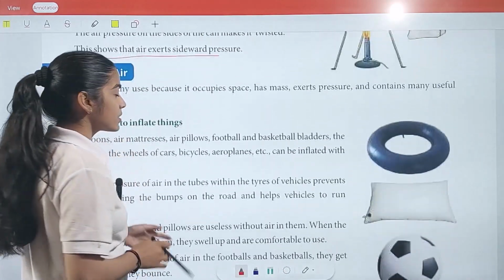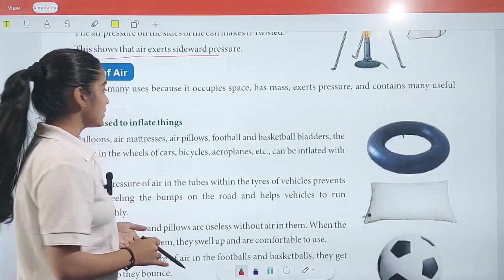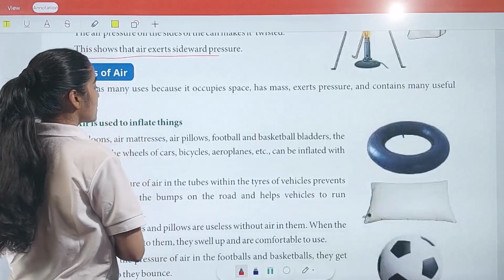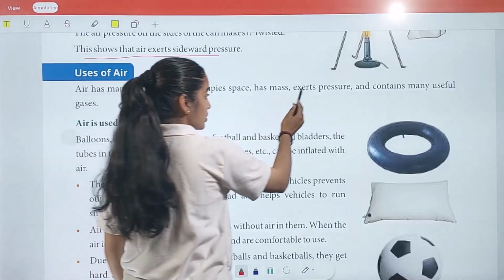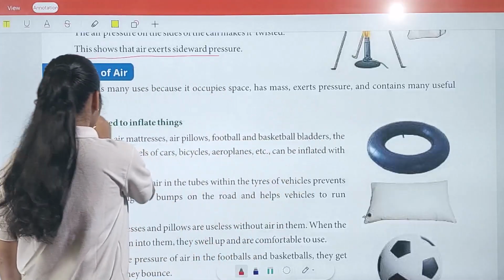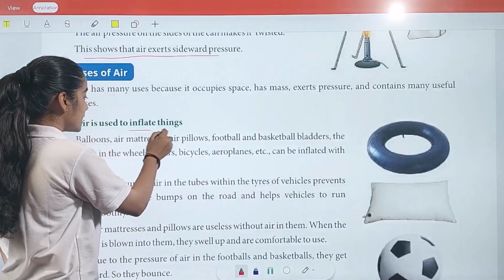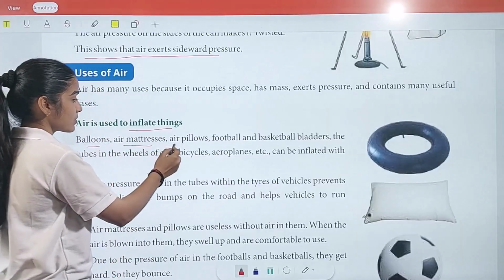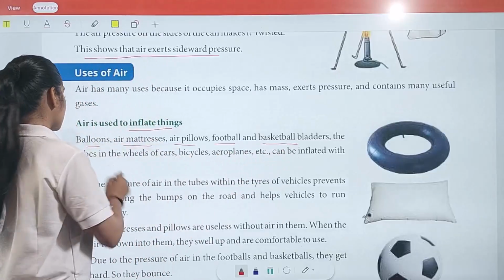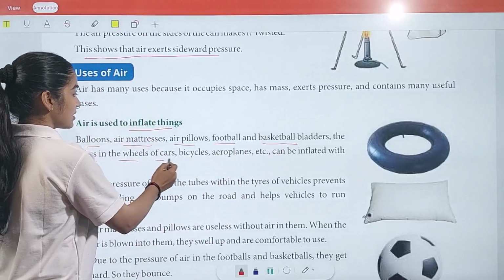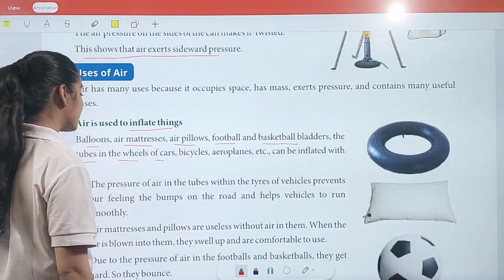Now we have the uses of air. What are the uses of air? Air has many uses because it occupies space, has mass, exerts pressure, and contains many useful gases. Air is used to inflate things: balloons, air mattresses, air pillows, football and basketball bladders. The tubes in the wheels of cars, bicycles, aeroplanes, etc. can be inflated with air.